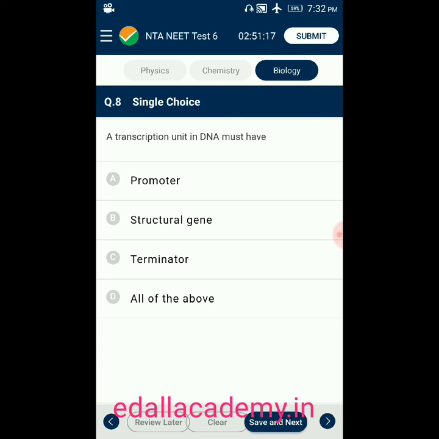Question number 8. A transcription unit in DNA must have option A, promoter gene, option B, structural gene, option C, terminator gene, option D, all of the above. From the given four options, the correct one is terminator. A transcription unit in DNA must have a terminator gene. So the correct option is C.